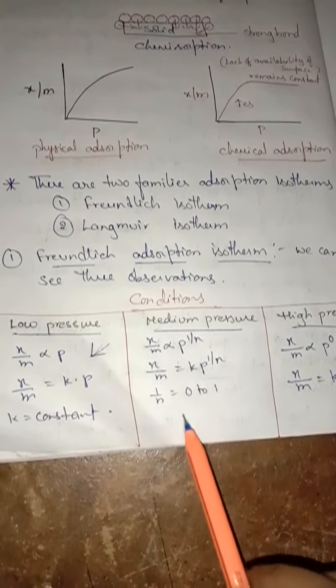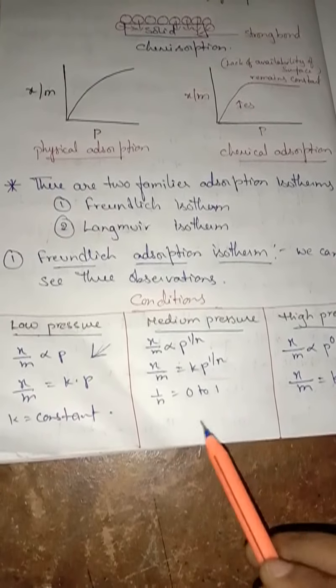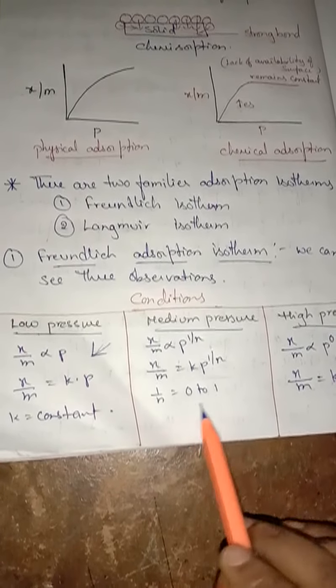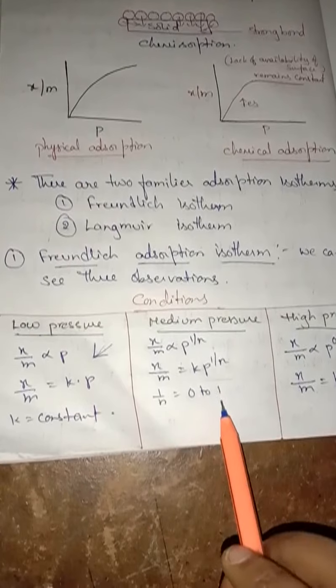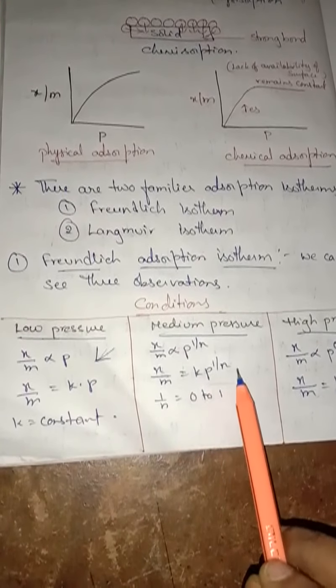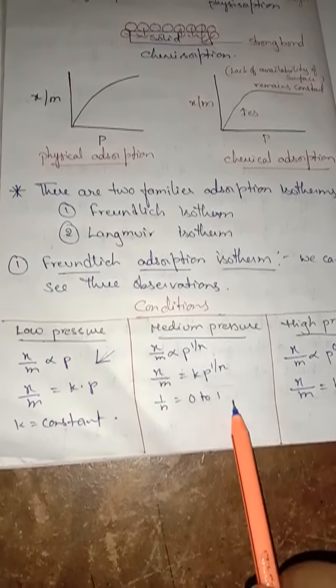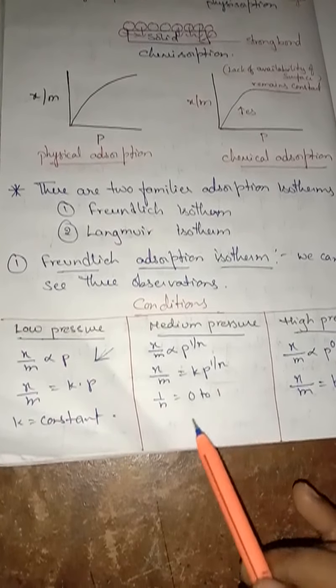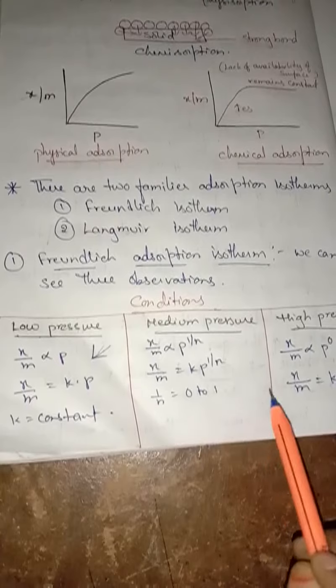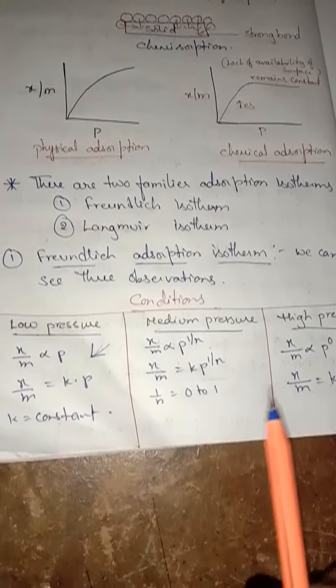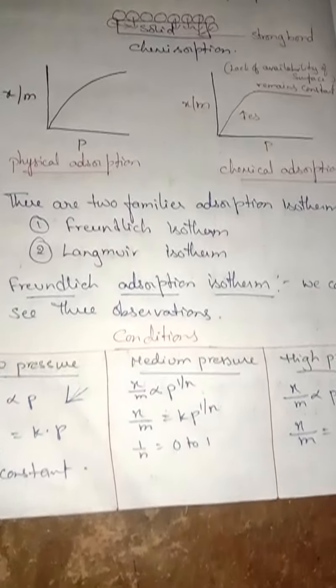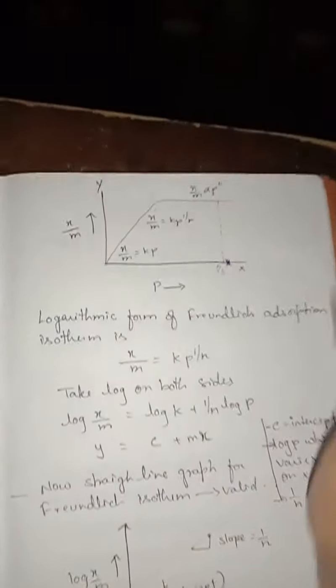That means it may be 0.5 also. Okay, 0.1 to 0.5, like that the values may change. Understand? So here 1 by n is a fraction and its range may be 0 to 1. That means 0.1, 0.2, 0.3, 0.4, 0.25. Understand? So if you plot a graph, you are going to get a graph like this.